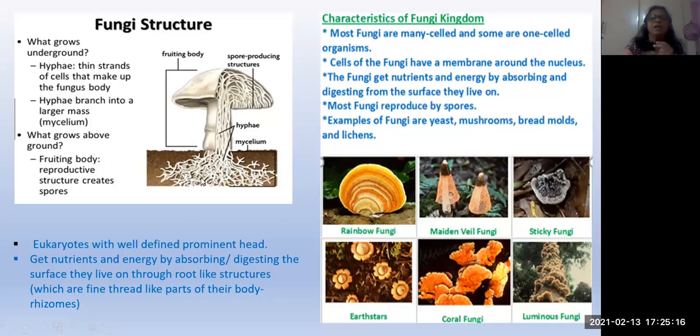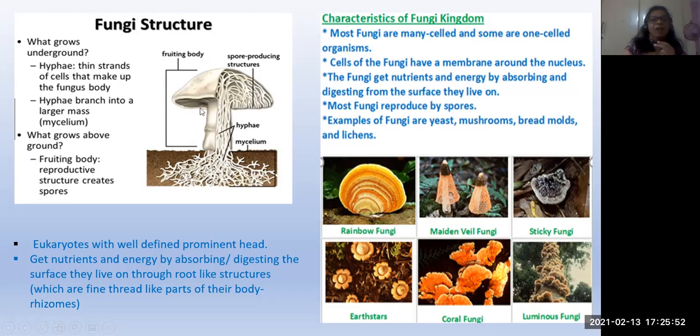Okay, fungi structure. Already we have seen the fungi structure. What grows underground? The underground parts are called hyphae. I already told you, mycelium means many of these are present. Here you can see, and if you extend, there is another fungus, and another fungus. So totally it is called a mycelium. Hyphae are strands of cells that make up what? The fungus body. So this is just like a stem-like structure.